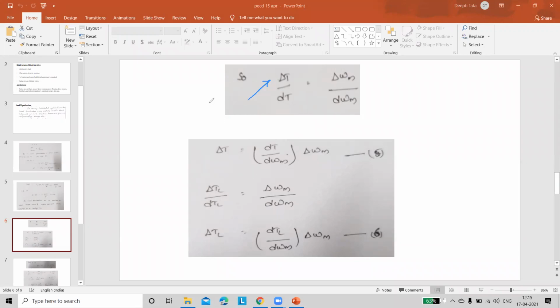Again, you have to write the same expression, just like torque, for load torque. So delta TL by dTL is equal to delta omega m by d omega m. Again, from this expression also, you have to write the expression for delta TL. So delta TL is equal to, shifting the dTL to the right hand side, dTL by d omega m into delta omega m. First of all, note down these expressions 5 and 6.